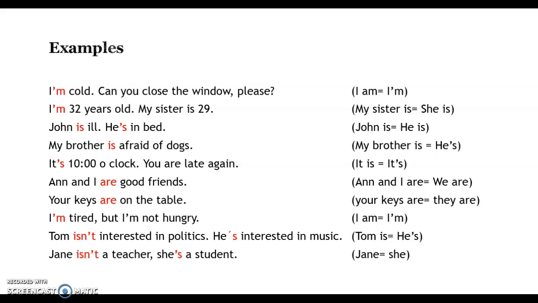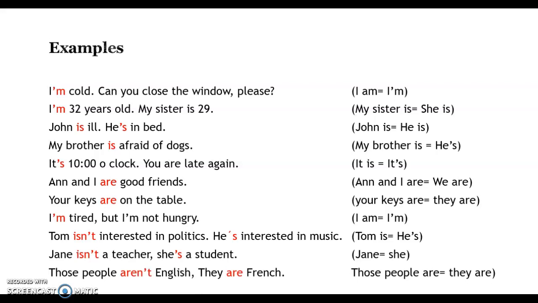Jane isn't a teacher. She is a student. Jane is she. Okay, so she is. Those people are French. When we talk about nationality, okay, we use verb to be. Those people is plural. So they are.